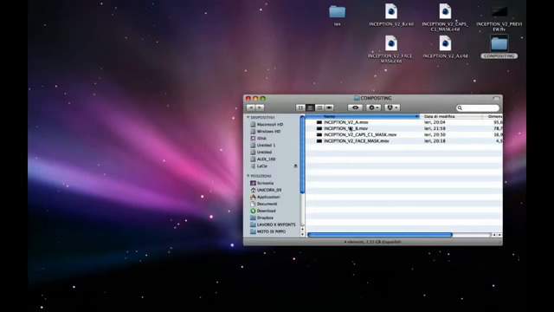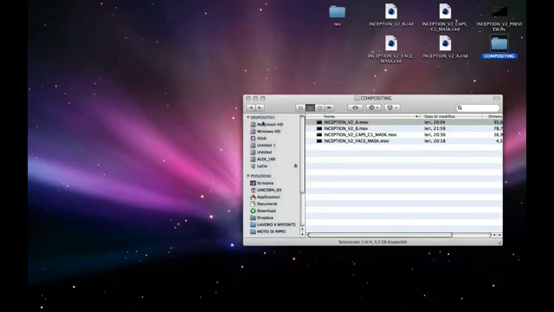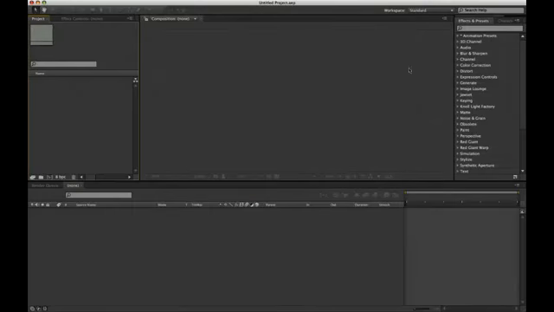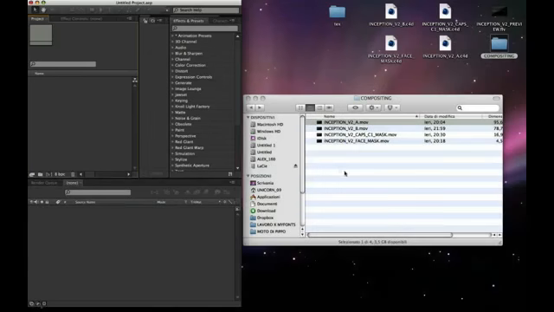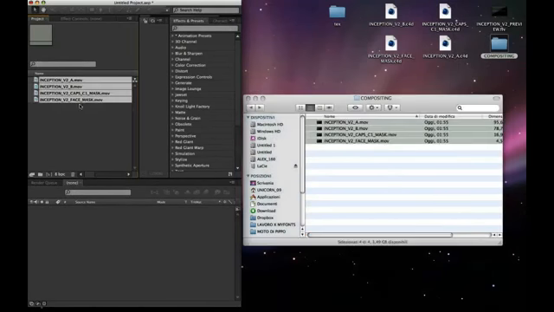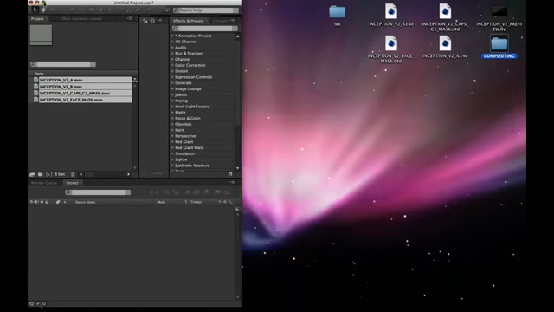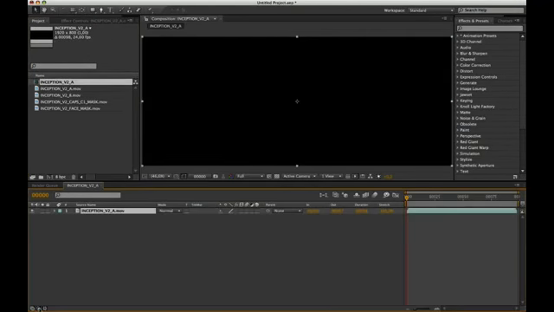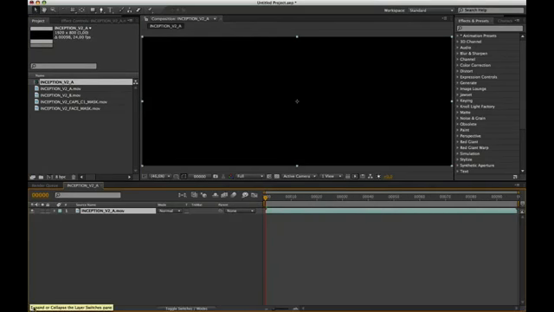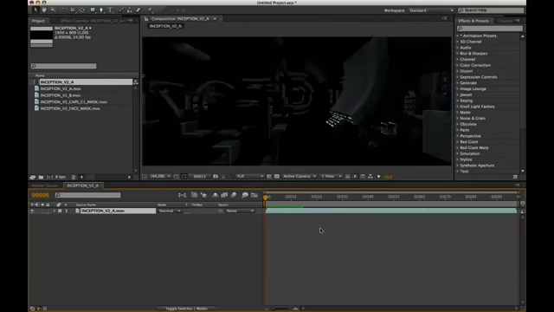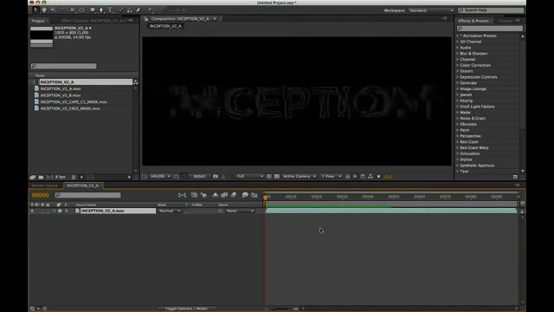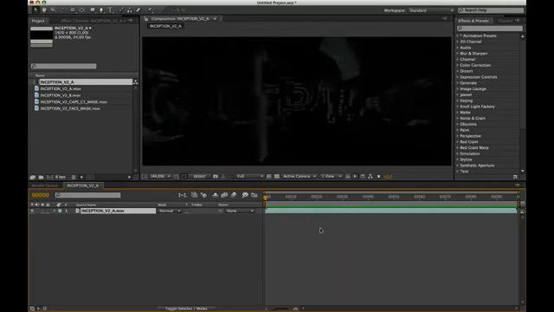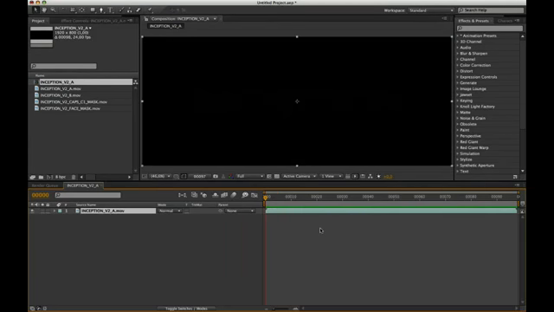We have thus obtained 4 video files, that will be used for the compositing in After Effects. Open After Effects, and import the 4 render videos. Drag the video Inception V2A below to create the basis of the composition. As we can see, the sequence is turned off.